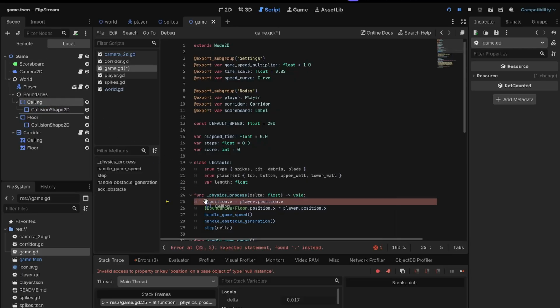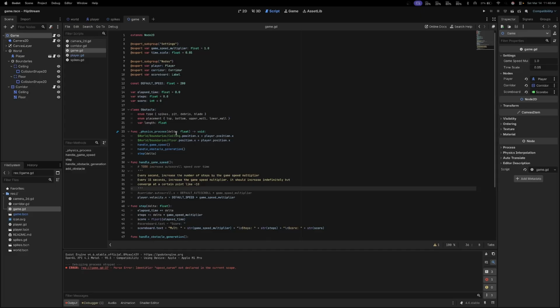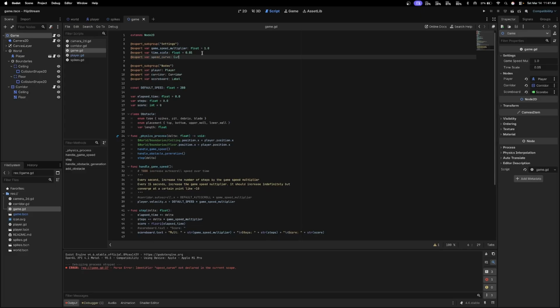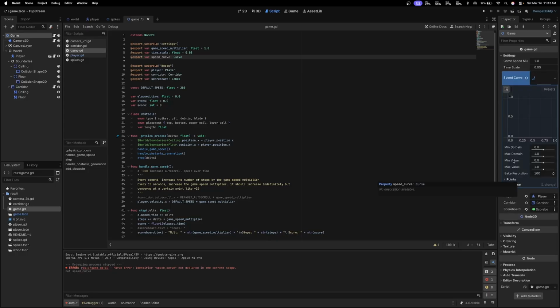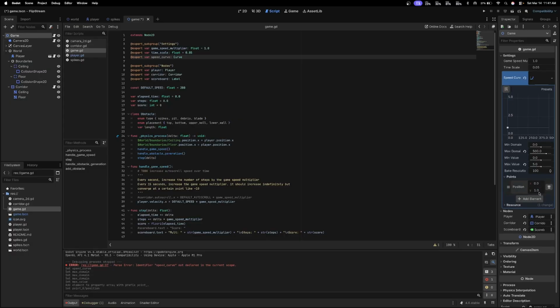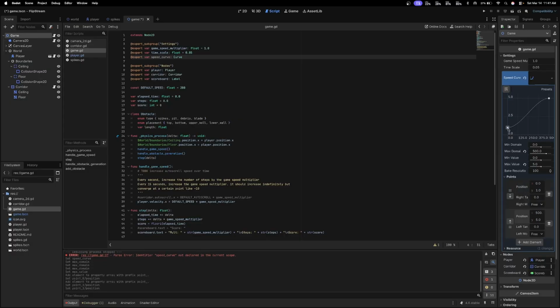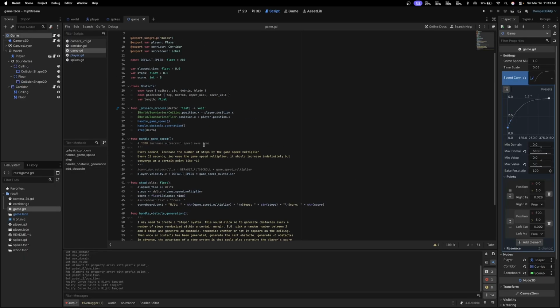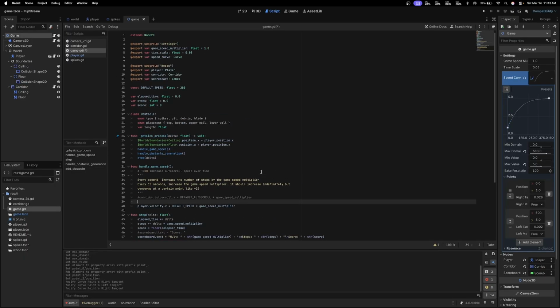But there was one other thing I also wanted to figure out in this devlog, and that's the difficulty scaling. I learned about this really cool built-in resource in Godot that makes difficulty scaling, well, not difficult. It's called a curve. It allows you to create a graph with as many points as you want and shape the graph however you want. In this case, I made a simple curve that converges at a certain point pretty far in the distance. And once you have this graph created, you can use the sample function to grab a point on the line based on the provided x coordinate.